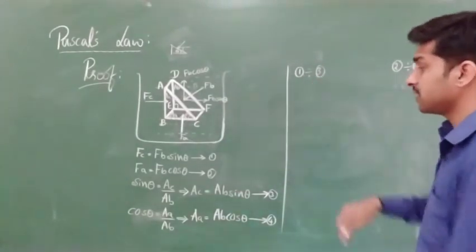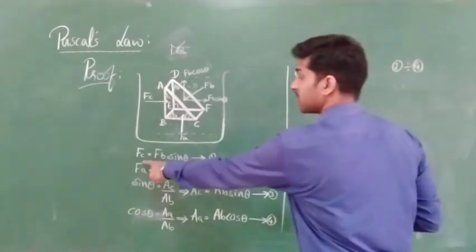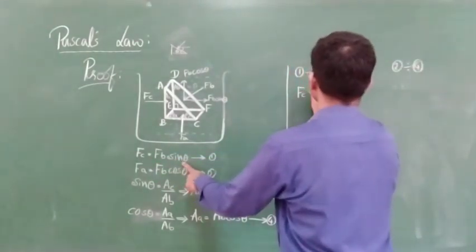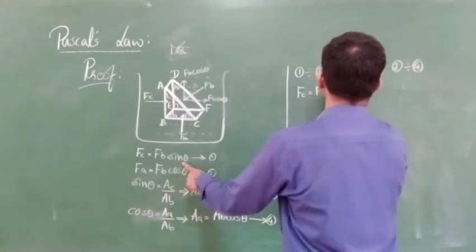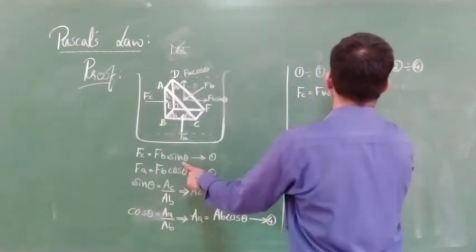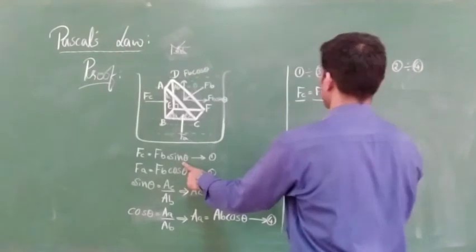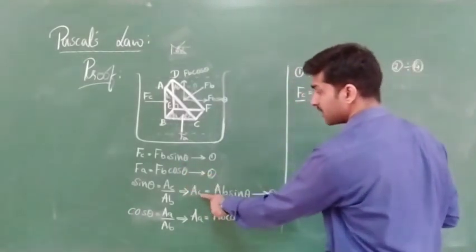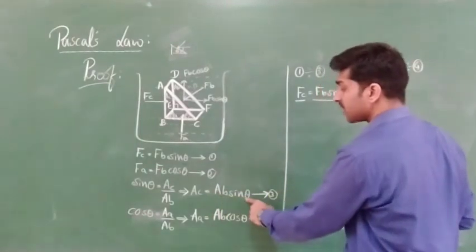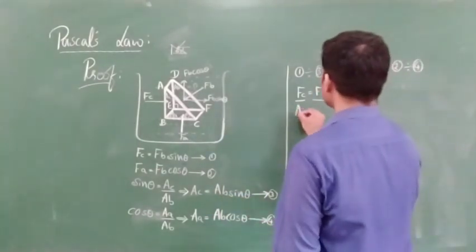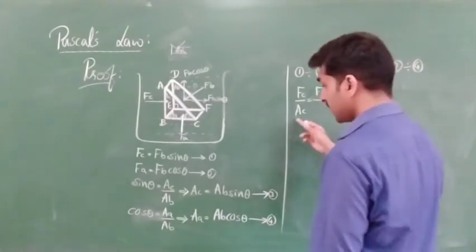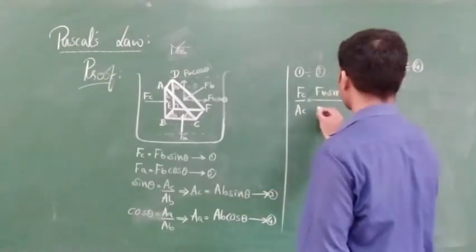So check what all things we can write over here. 1 divided by 3. Equation 1 is FC is equal to FB sin theta. So first I will write FC is equal to FB sin theta, divided by equation number 3, which is AC is equal to AB sin theta.